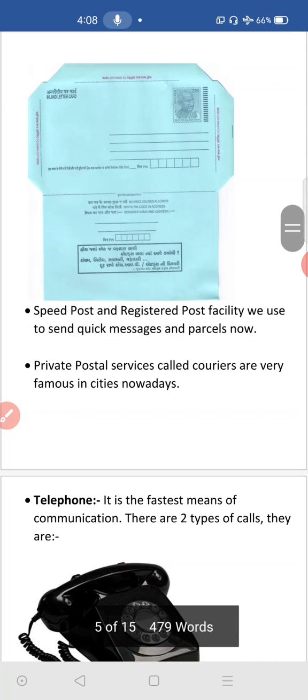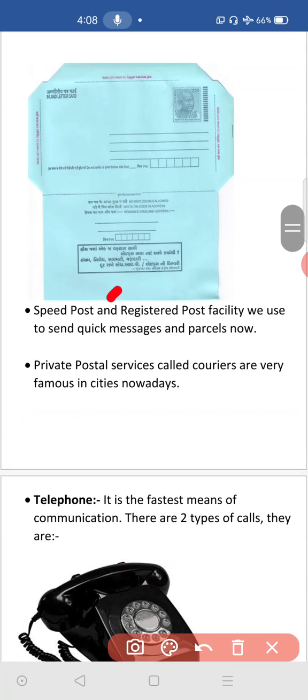Now not there. Then speed post and registered post facilities we use to send quick messages and parcels. To send parcels we use these facilities, registered post and speed post. So you need to visit the post office once, then you will come to know all the facilities which are there in the post office. With the help of your parents, you can visit the post office once.